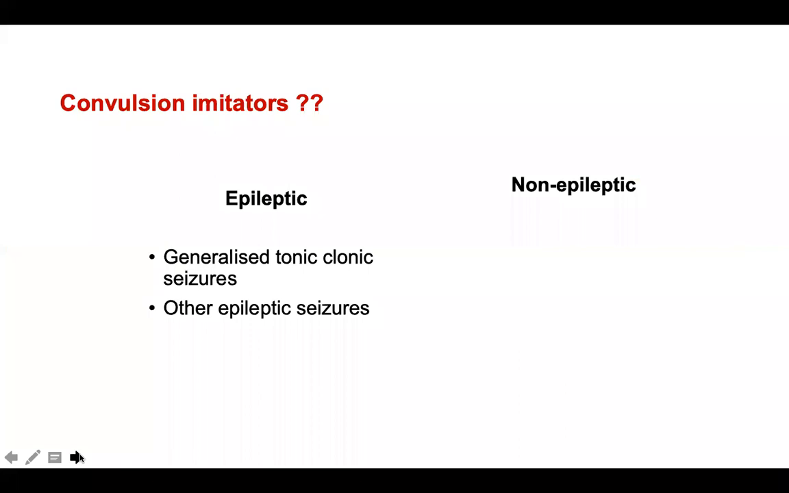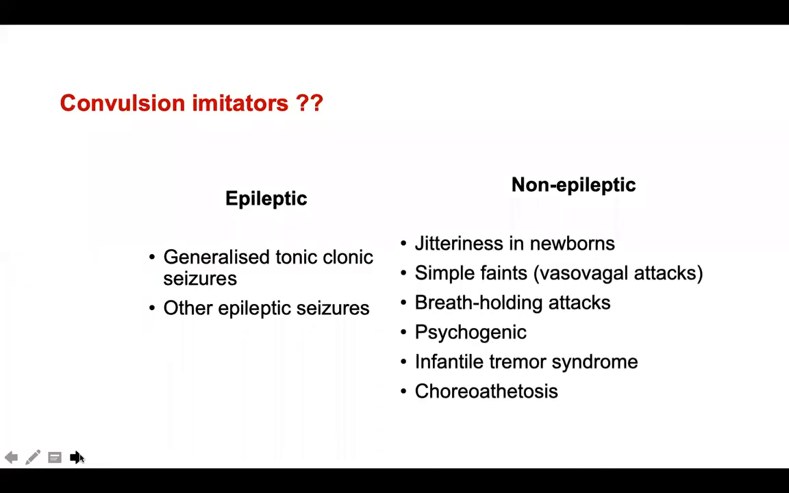So the true seizures would be your generalized clonic seizures, okay, or focal seizures which get generalized. Can you just imagine some non-epileptic events which would have a jerky component or a shivering component or a clonic component? One of the commonest that we can think about is breath holding spells, okay, and jitteriness in a newborn, which could have a tremulousness component, right? And you can have, commonly, a convulsive syncope, a syncope followed by a few jerks, infantile tremor syndrome, and choreoathetosis. So these are certain non-epileptic events which could have a convulsive component, okay?